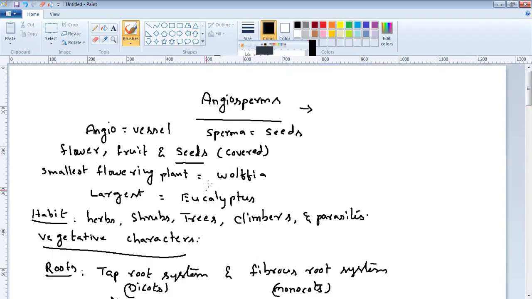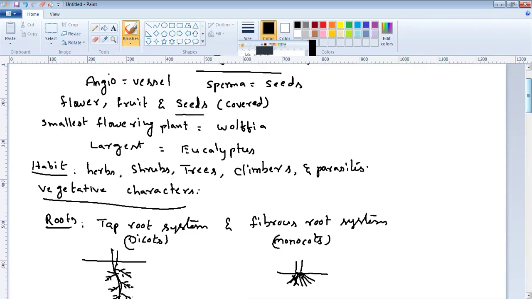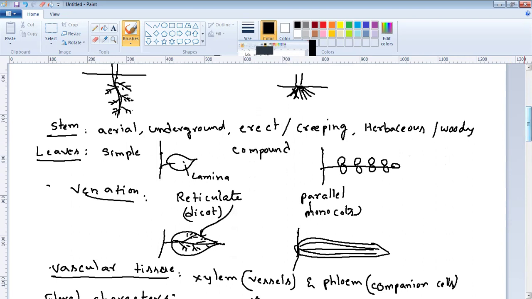It bears covered seeds. They live in different types of environments like tropical, subtropical, arid zones, temperate regions, etc. The smallest flowering plant is called Wolfia. The largest flowering plant in the angiosperms is eucalyptus. The plant body may be herbs, shrubs, trees, climbers, even parasites. They have well-developed roots, maybe taproot system or fibrous root system. Stem may be aerial or underground, erect or creeping, herbaceous or woody.